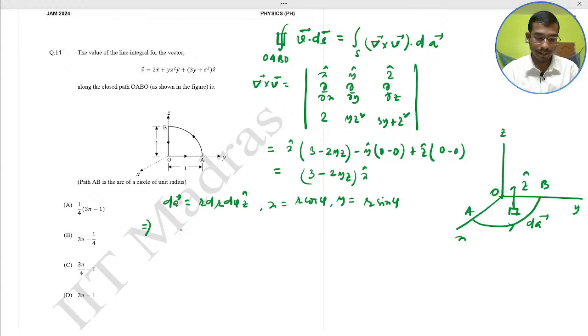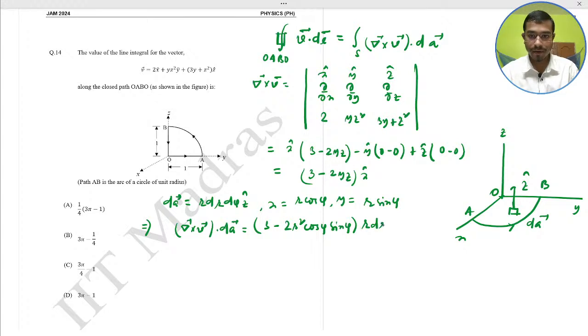So that implies that curl V dot dA equals (3 minus 2r square cos phi sin phi) into r dr d phi. So it becomes (3 minus r square sin 2 phi) r dr d phi. Okay,